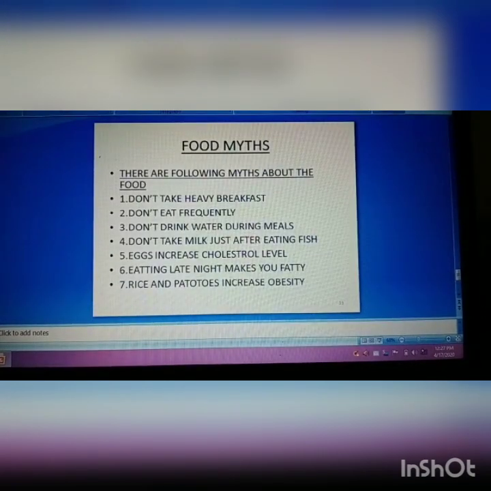Food myths. There are the following myths about food. First one is don't take heavy breakfast, do not eat frequently, do not drink water during meals. Fourth one is do not take milk just after eating fish. Fifth one is egg increases cholesterol level. Next is eating late at night makes you fatty. Rice and potatoes increase obesity. These are only myths, nothing else.